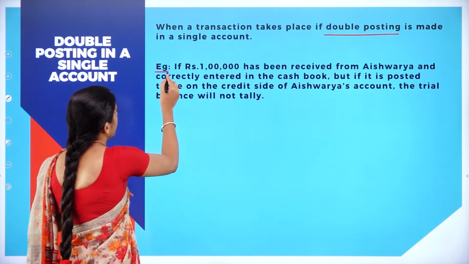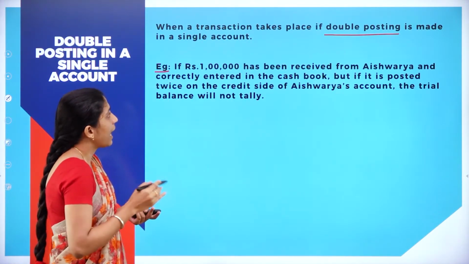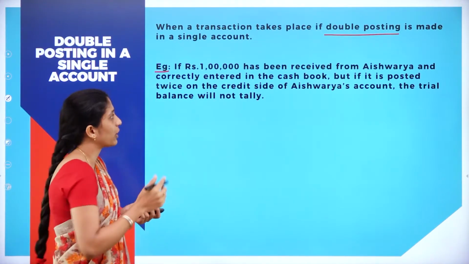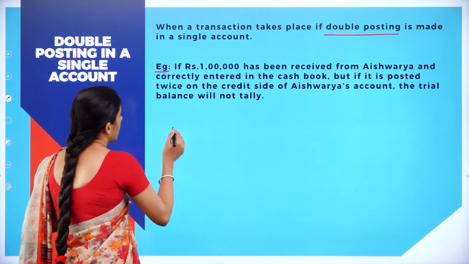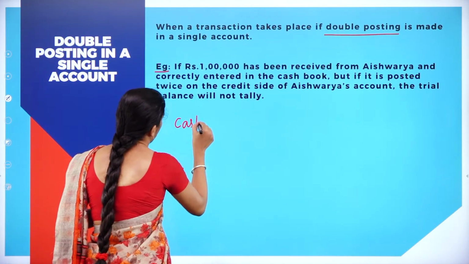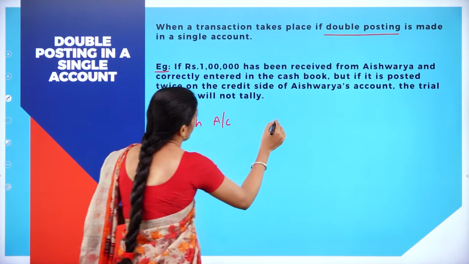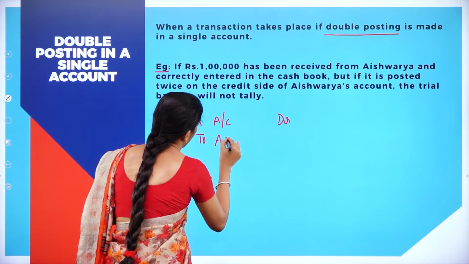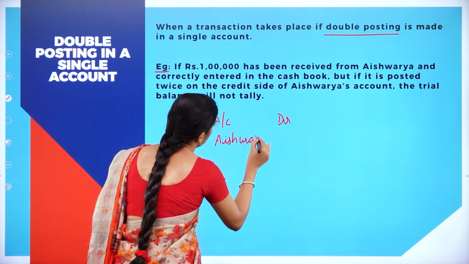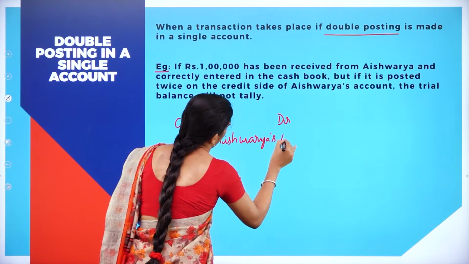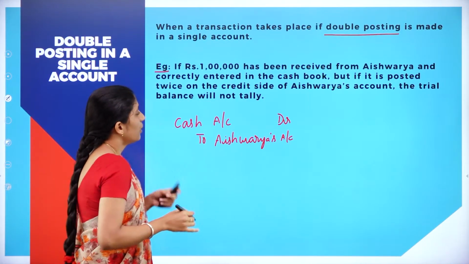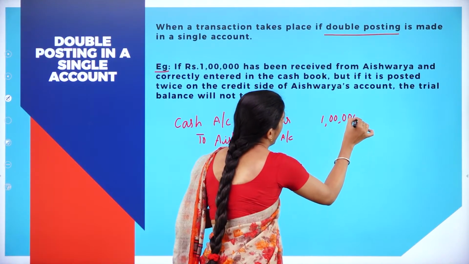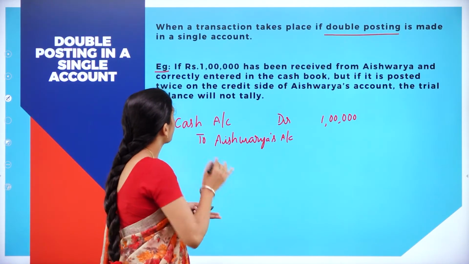Now we shall go through an example here. If rupees 1 lakh has been received from Aishwarya and correctly entered in the cash book. So you are receiving cash, so cash account debit, to from whom you are receiving? From Aishwarya, to Aishwarya's account. Now here rupees 1 lakh you have correctly entered in your cash book or cash account.